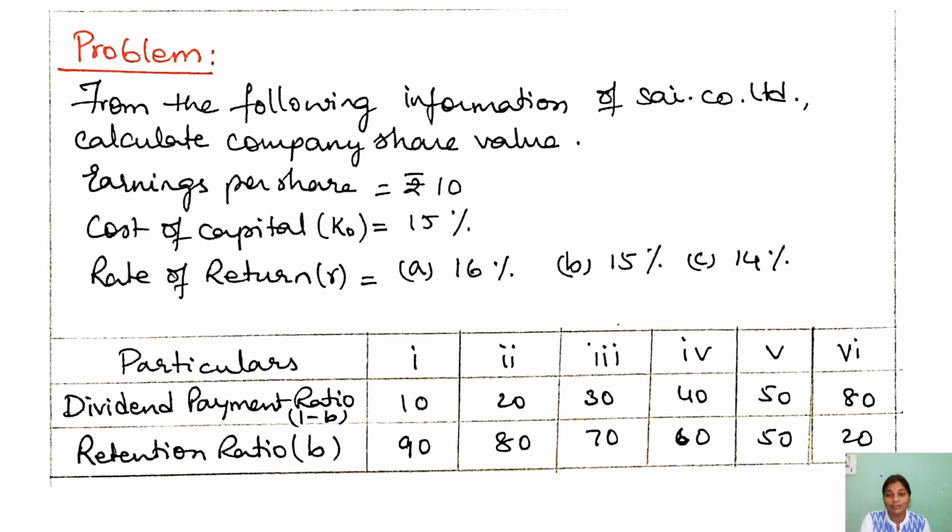These three cases, if you carefully observe, the rate of return is varying with respect to the cost of capital. In the first case it is 16%, which is greater than K naught, 15% is equal to K naught, and 14% is less than K naught. The other information that is given is the dividend payout ratio and the retention ratio. You see that 10% of dividend payout ratio gives out 90% of retention. Similarly, they have given 6 cases.